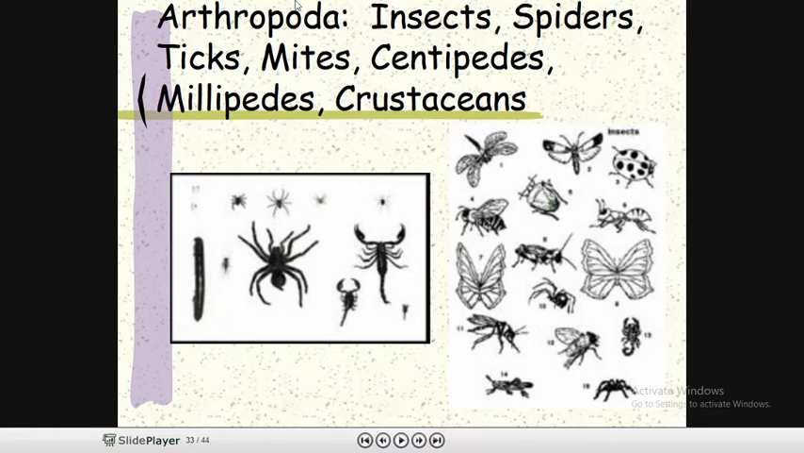Another class, the biggest group of invertebrates, the organisms with the greatest presence on earth, is the arthropods. They contain insects, spiders, ticks, mites, centipedes, millipedes and also crustaceans. Okay, they belong to the phylum Arthropoda.